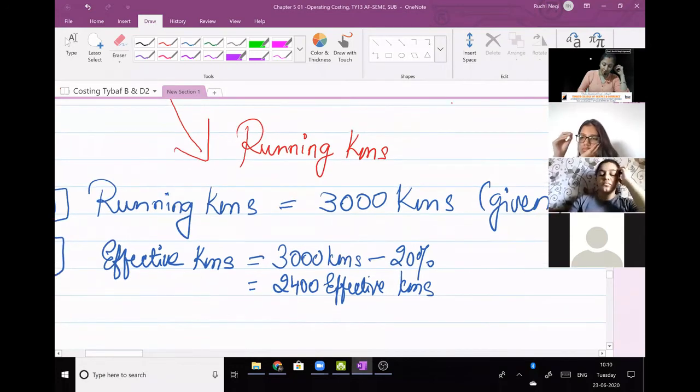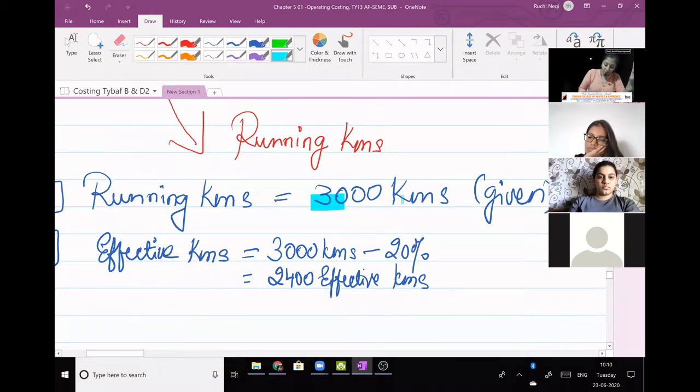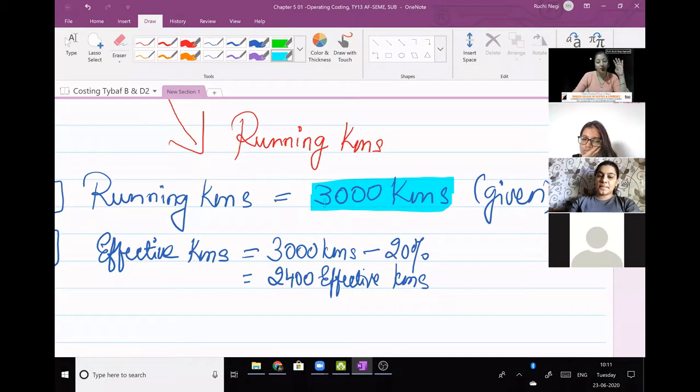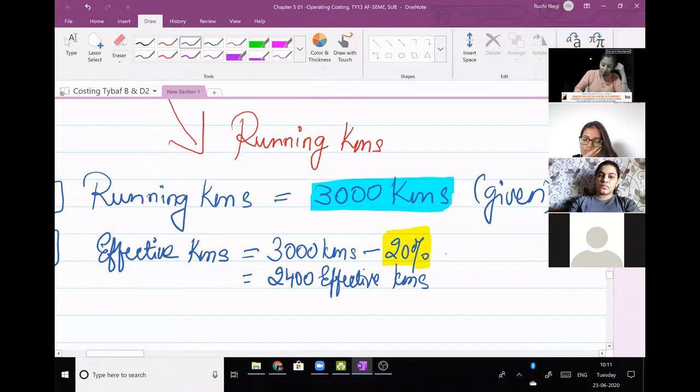Clear? Now students, don't forget, your variable cost is going to be calculated on running kilometers, not effective kilometers. Okay. Reason, what is the logic behind it? Because in effective kilometers, what is happening? You are subtracting this element, right? 20%, what are they saying? It says 20% it runs empty.